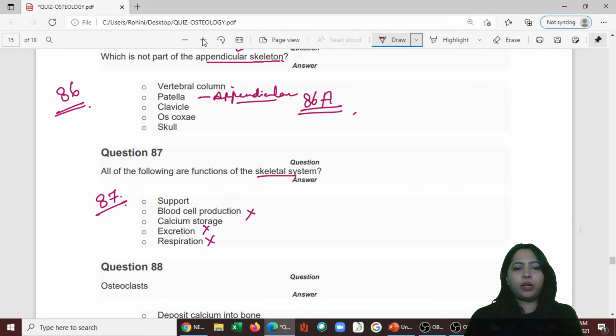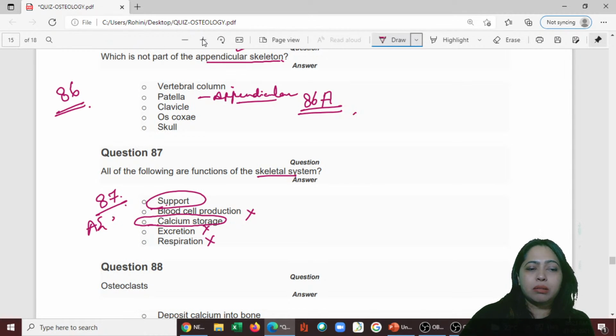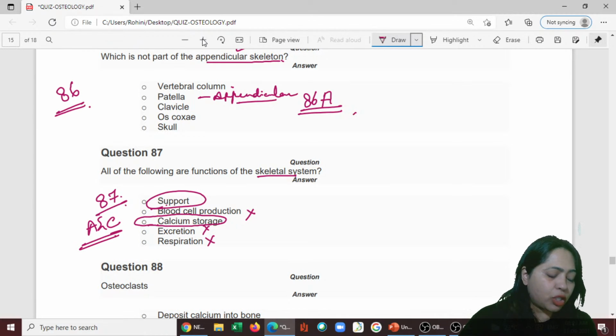All of the following are functions of the skeletal system. Are we supposed to tell which one doesn't belong? Something should be there. Okay, calcium storage and support are actually part of the function of the skeletal system, support and also storage of calcium. So it is A and C. I don't know why the question is like this.